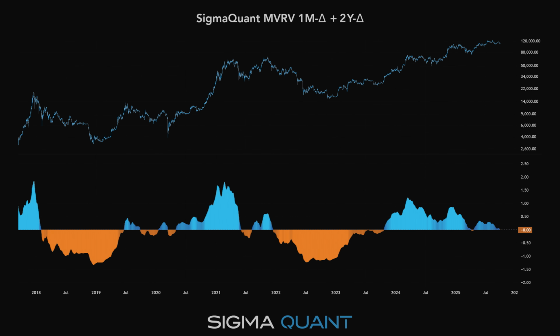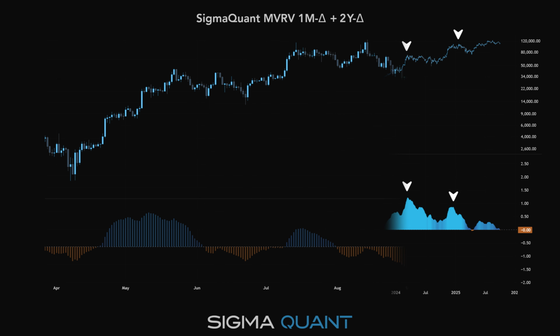Now we zoom out to the deltas, which compare price against moving averages of realized value. The 2-year delta is like Bitcoin's gravity line. It runs slowly, smoothing out noise, and has historically nailed the generational bottoms. In 2019 and 2022, price touched or dipped below -1 delta before massive new cycles began.